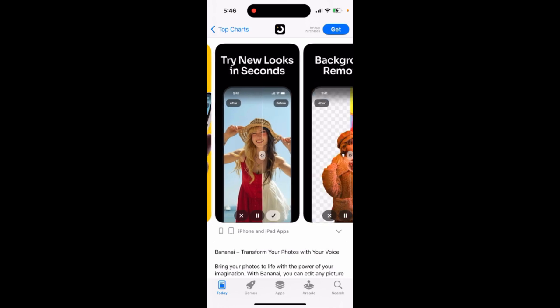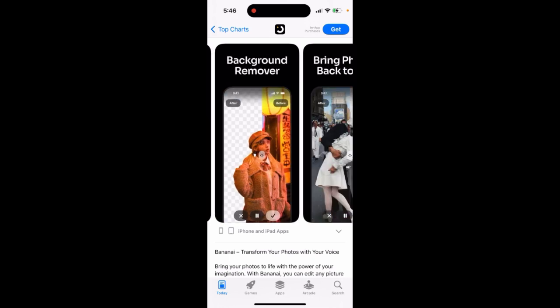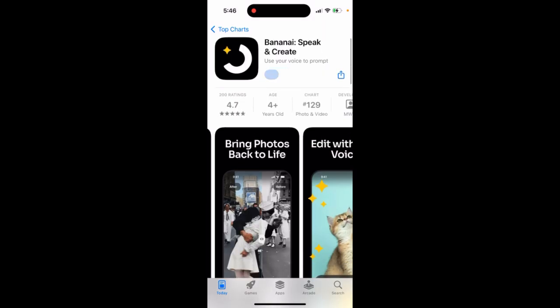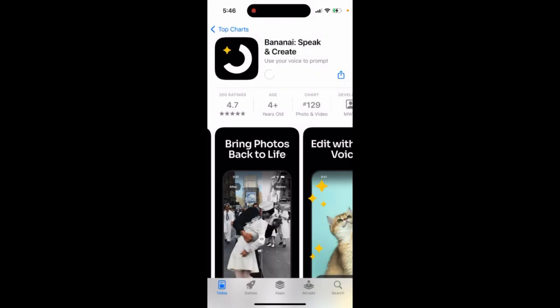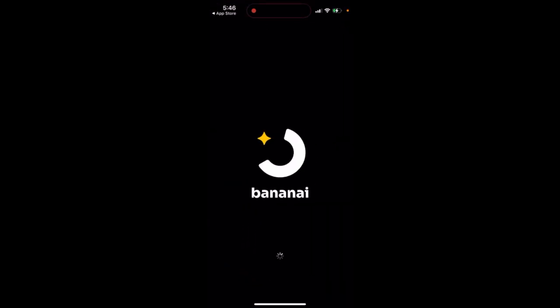Number one, AI photo editor. Try new looks in seconds. Background remover. So let's just install it. There are a lot of these apps every day. So you can then just open it up.